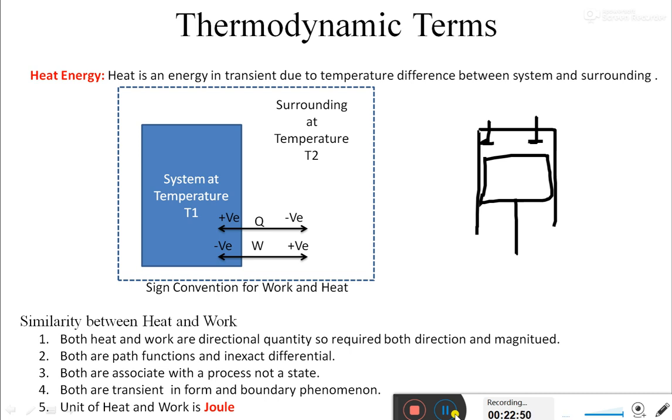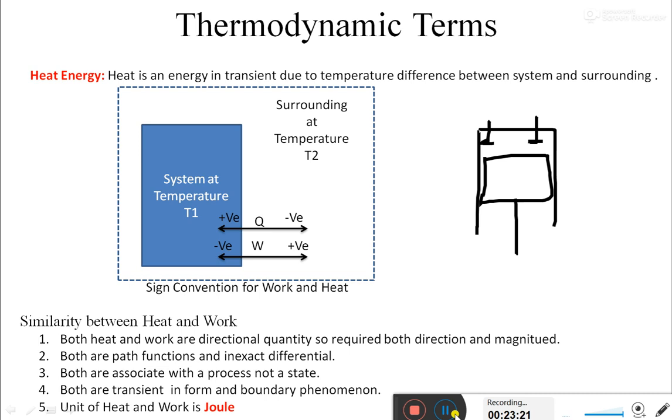It's not like a particular bucket of water holds 10 kilojoules of work. We can't describe that a bucket of water at 10 degrees Celsius holds 10 kilojoules of work. So it is not a describable characteristic. That's why it is a boundary phenomenon. We can't use heat energy and work to describe a system. Now, heat and work both have the same unit, that is joule.